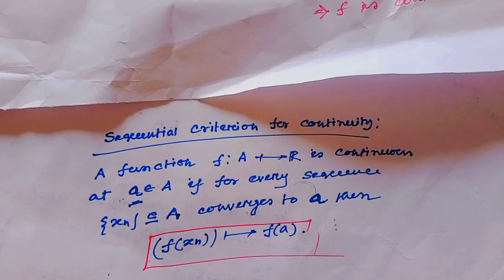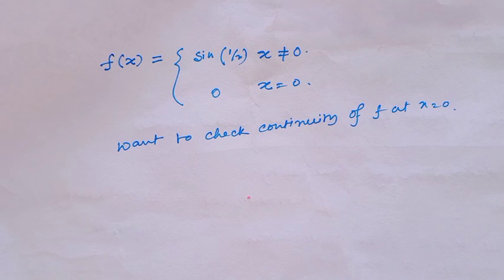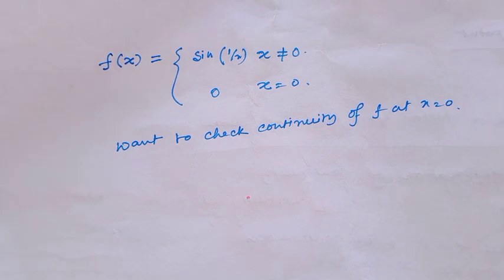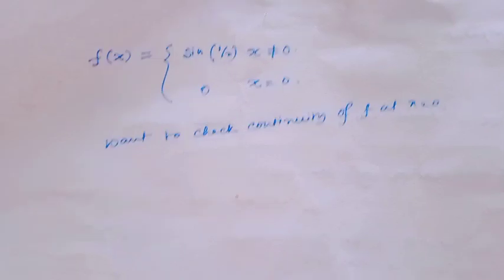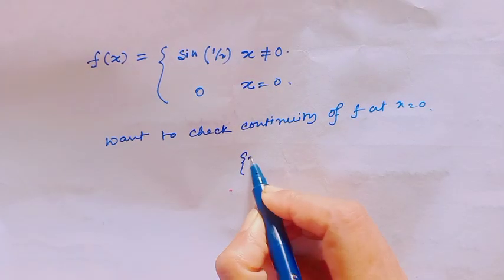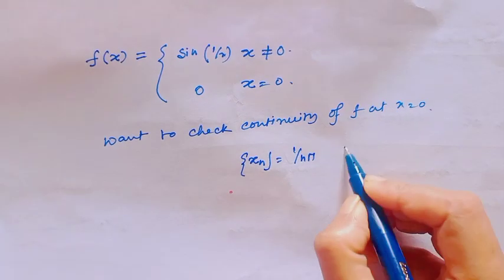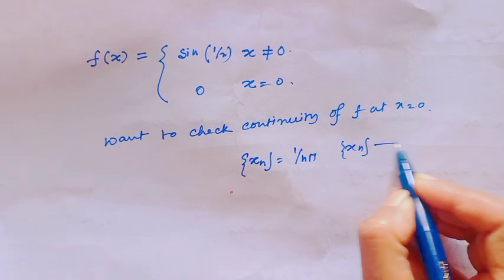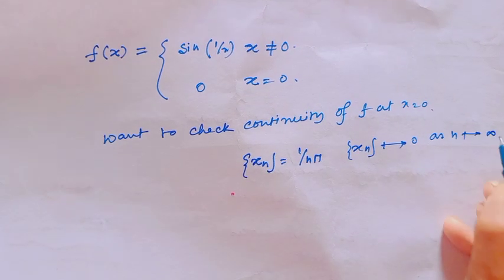As an example, now I will see one example. f(x) equal to sin(1/x) when x not equal to 0 and 0 when x equal to 0. Now we want to find continuity at the point x equal to 0. For this, at first consider x_n equal to 1 over n pi. Obviously this sequence x_n converges to 0 as n goes to infinity.